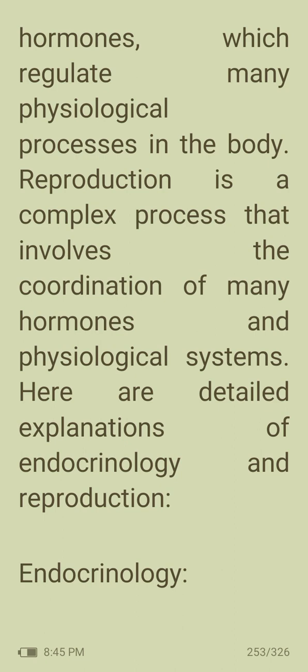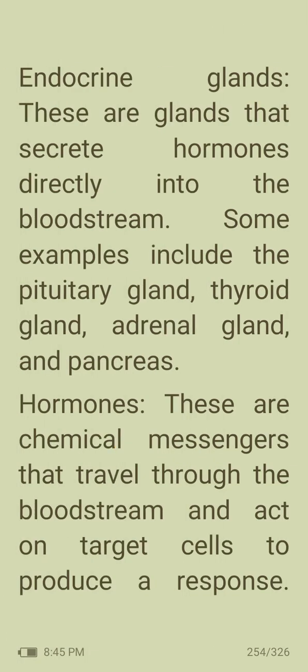Reproduction is a complex process that involves the coordination of different hormones and physiological systems. So, endocrine glands. These are glands that secrete hormones directly into the bloodstream. Some examples include the pituitary gland, thyroid gland, adrenal gland, and pancreas. Next, hormones. These are chemical messengers that travel through the bloodstream and act on target cells to produce a response.